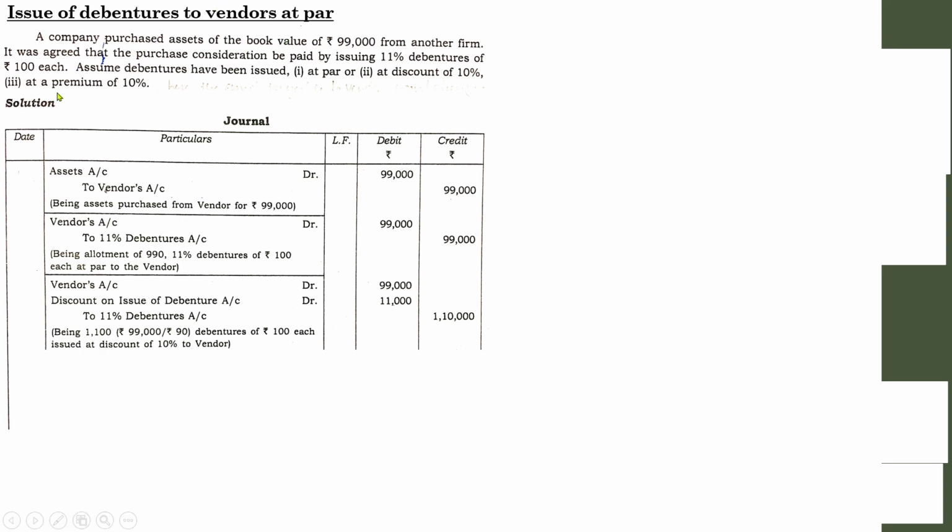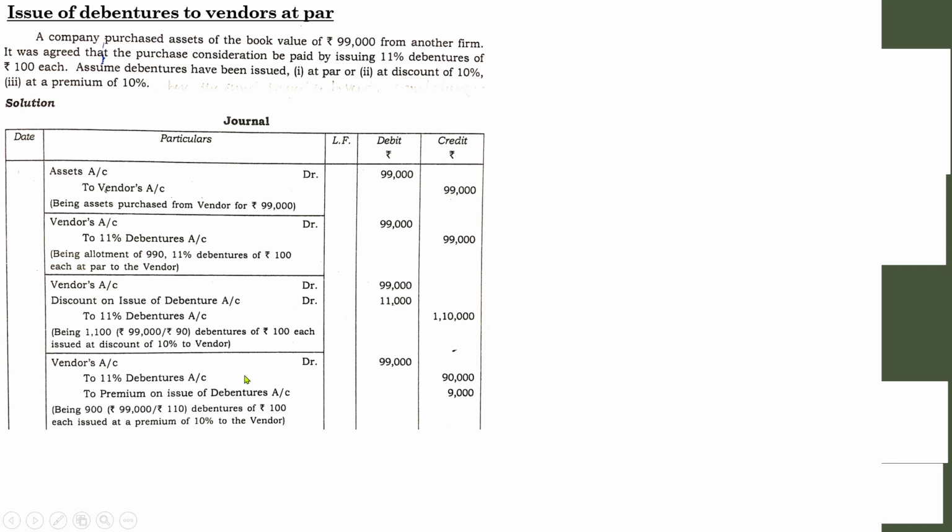Next and the last case, when the company has purchased the same asset by offering debentures at premium. So how are you going to deal with that? First of all, you need not pass this entry, because already you have passed the asset account up to vendor. Next, how are we going to pass the entry for the issue of debentures when it is issued at premium as a purchase consideration? Entry will be vendor account debit to 11% debentures account, to premium on issue of debentures.